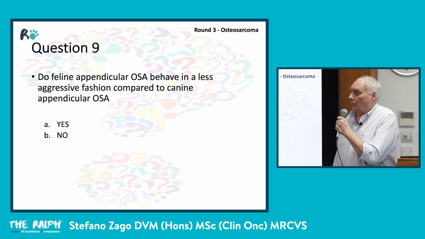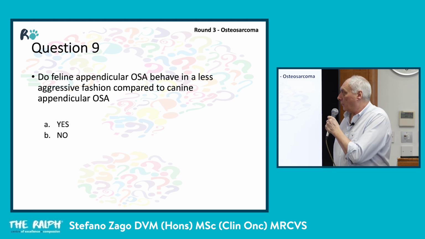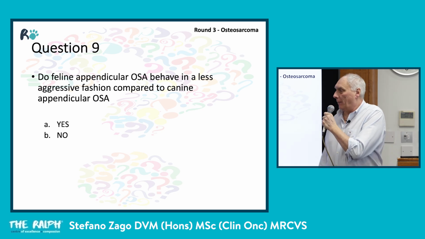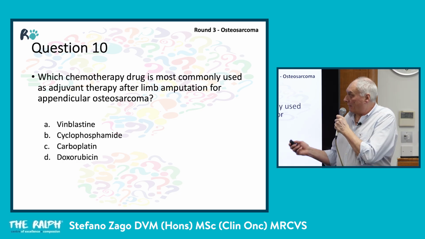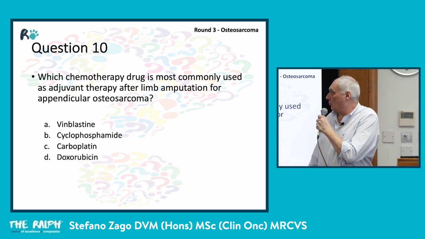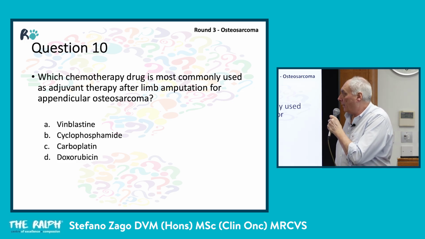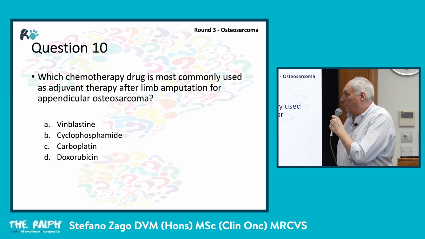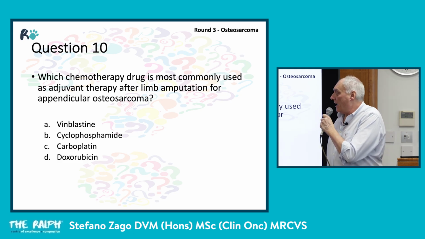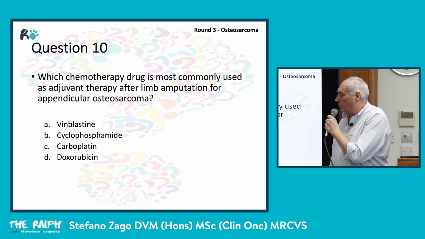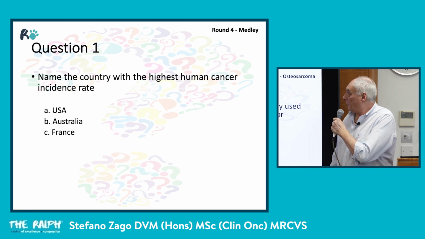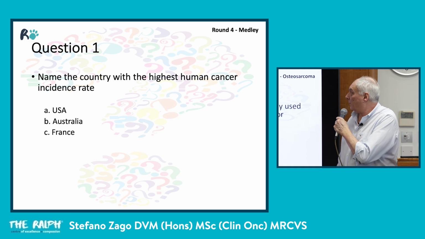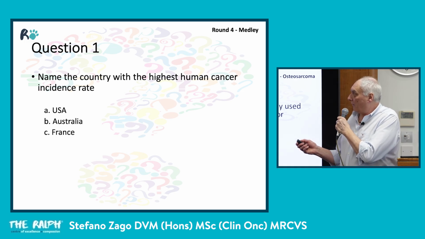Question 9. Does feline appendicular osteosarcoma behave in a less aggressive fashion compared to canine appendicular osteosarcoma? A, yes, B, no. And number 10. Which chemotherapy drug is most commonly used as an adjuvant therapy after limb amputation for appendicular osteosarcoma? A, vinblastine, B, cyclophosphamide, C, carboplatin, D, doxorubicin. Okay, finished the round. So next is a medley round. They're all a bit of a mixture, you'll see.